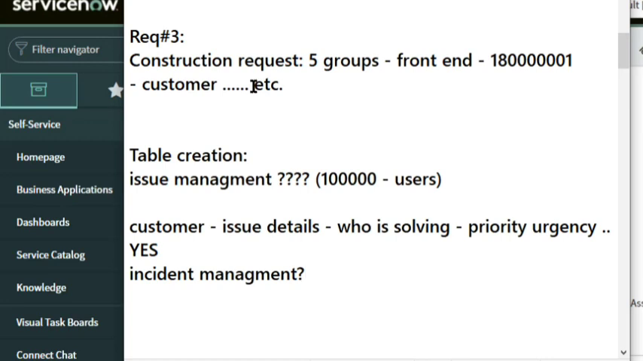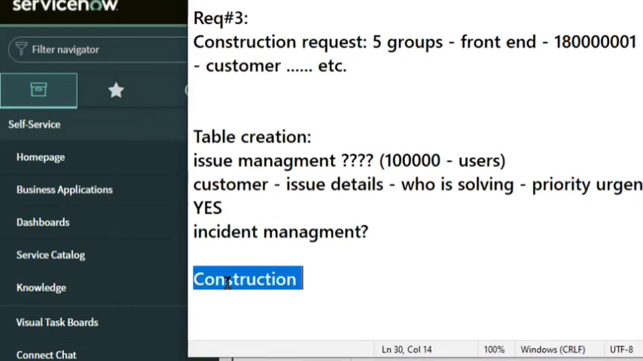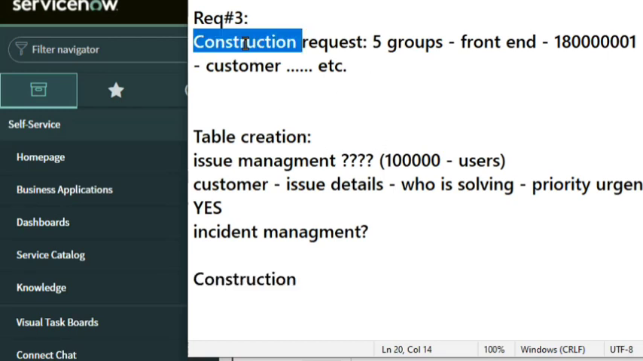Got it, right? So now, when we are taking our construction requirement, first thing is if ServiceNow is already having a model that supports construction management, we use that. Or if not, then we create a new table. For every request we don't start creating tables. We will see the existing models. If we have it, we alter them, we take them.